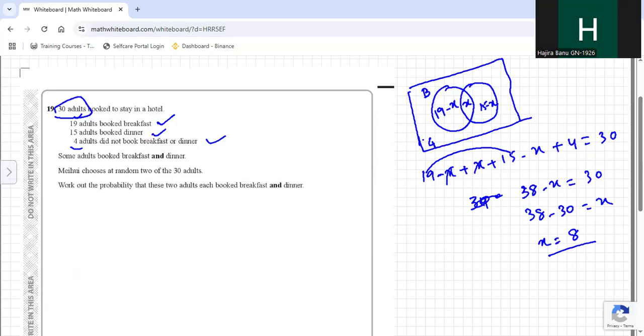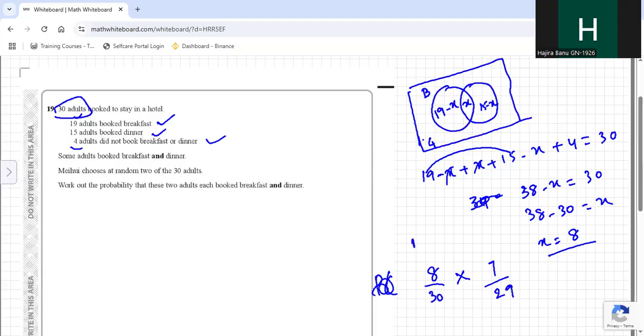Now, we have to work out the probability that these 2 adults each book both. He is choosing at random 2 adults. So first time he will be choosing. Our favorable outcome is this 8. So 8 by 30 is the probability for the first time. And then for the second time, the first one is out, so 8 minus 1 will be 7 divided by 29.